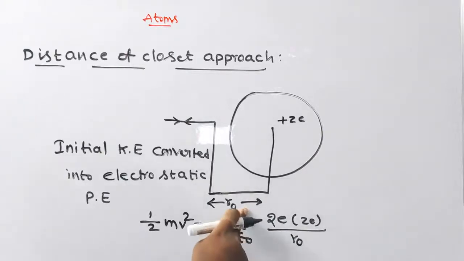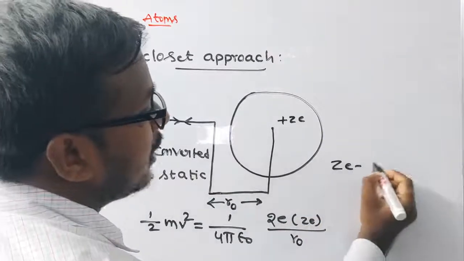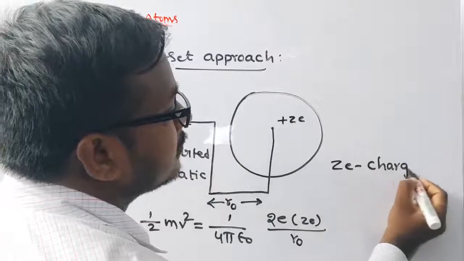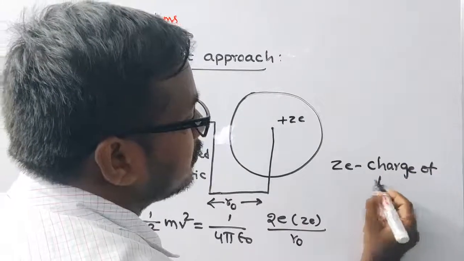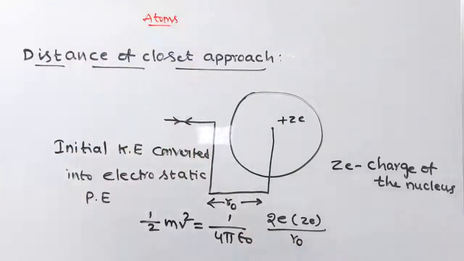Ze is the charge of the nucleus, and 2e is the charge of an alpha particle.